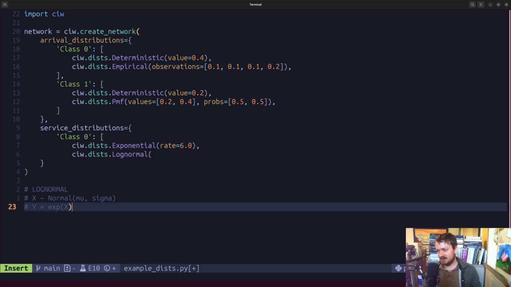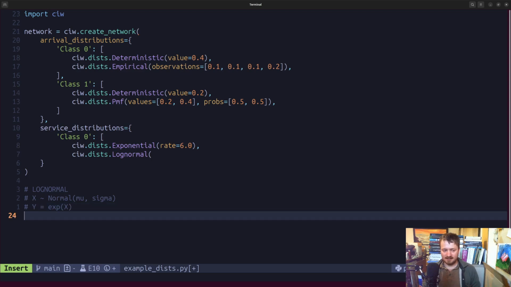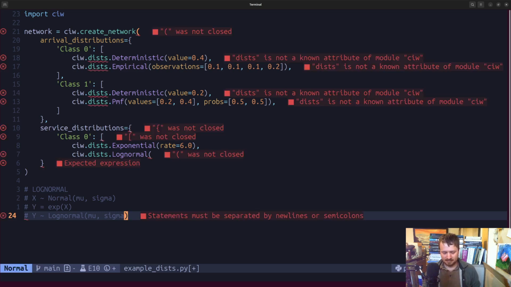And that has a particular advantage of being non-negative. So y follows a log normal, and you can parameterize this one in a couple of different ways, but let's basically say that there's a mu and a standard deviation.